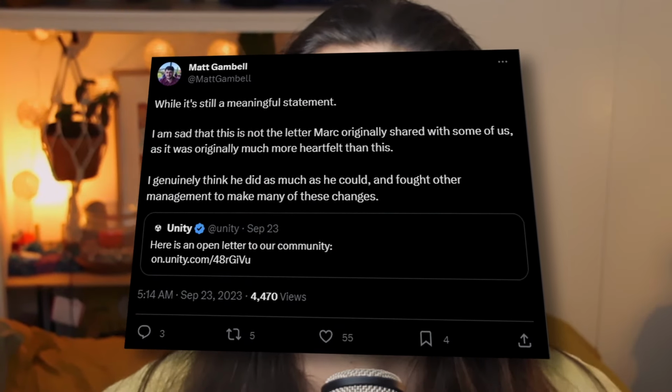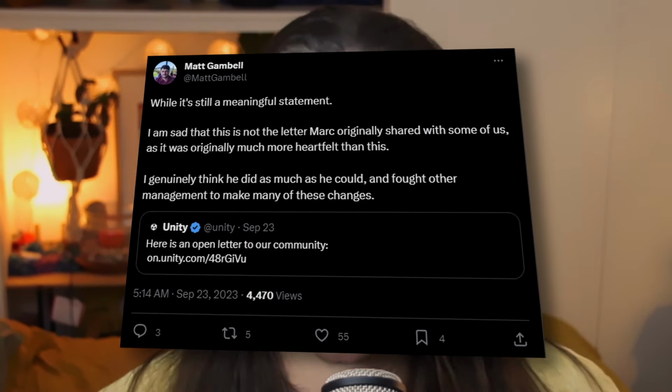He's a senior vice president, general manager, and lead of Unity Create, which runs the editor and engine teams. "This is my part of the business, and there's a lot of people, obviously, internally that have worked on this. The executive team has worked on this, but I'm responsible for what we're doing inside of Create." Allegedly, this is a toned down, less heartfelt version of the original letter shared with some members of the community, which to me signals a lot of internal debate about messaging and what concessions could be made.